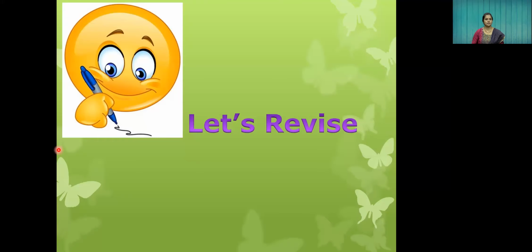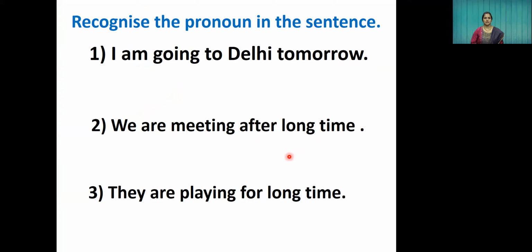Let's solve some examples. The question is, recognize the pronoun in the sentence. First sentence: I am going to Delhi tomorrow. So what will be the answer? Yes, the answer is I. This is a first person pronoun. Next, we are meeting after a long time.